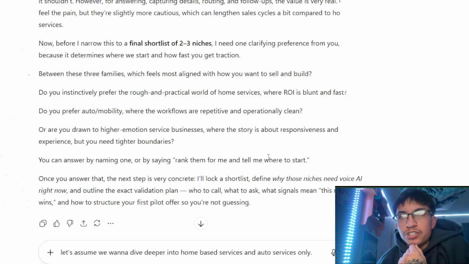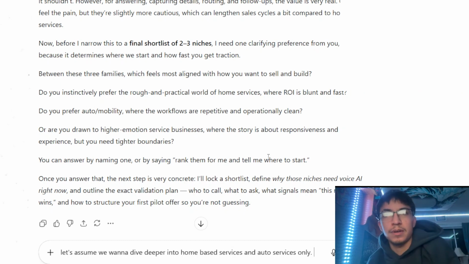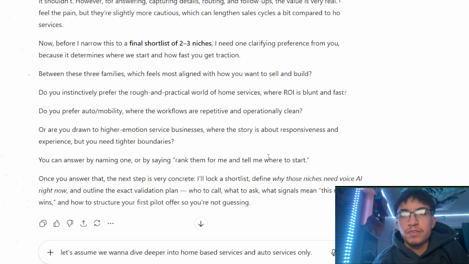I feel like with a lot of HVAC people, we're going to be running into receptionists, and they get calls regarding the exact same thing. Does that make sense? But we're not going to go to the receptionist. When we build this, we're going to be going directly to the owners. I'm not saying you're right or wrong, I'm just trying to understand your justification. You're more comfortable with auto services because I just feel like I would be able to have a better conversation with an auto service owner than with HVAC. Do you know what I mean?